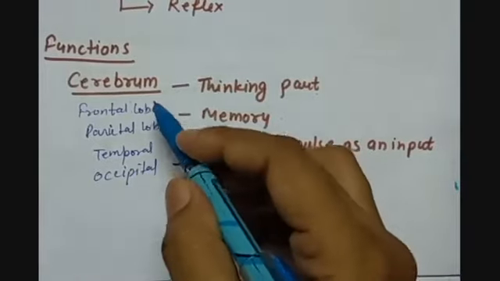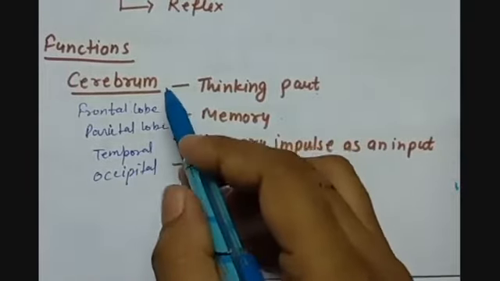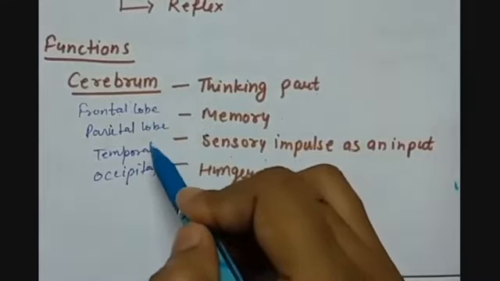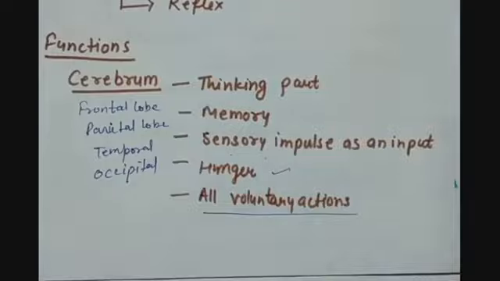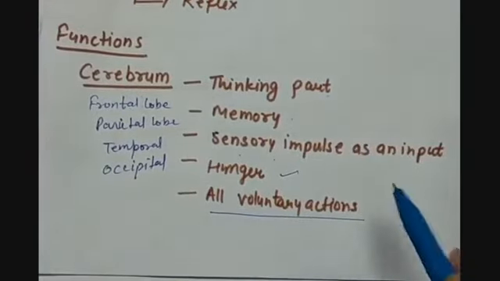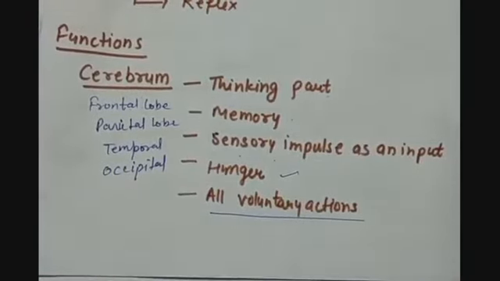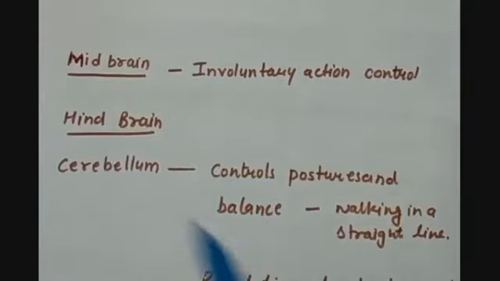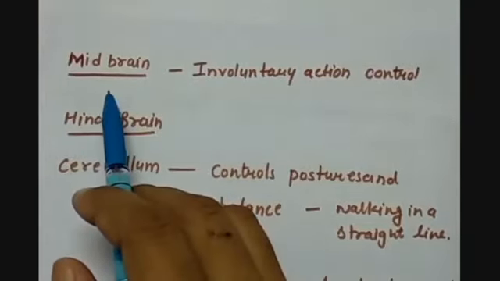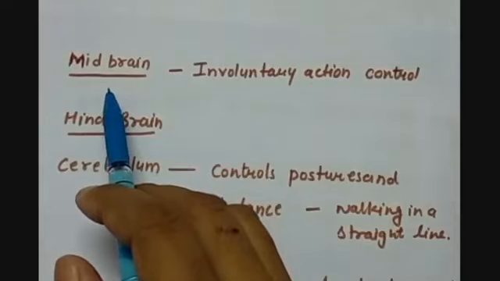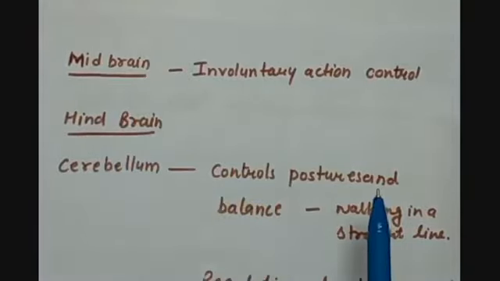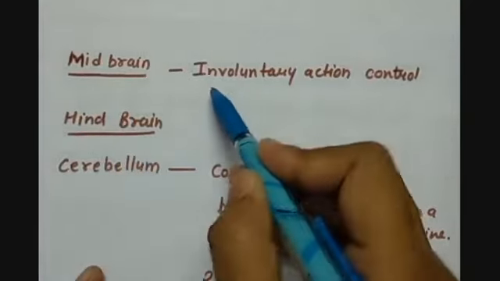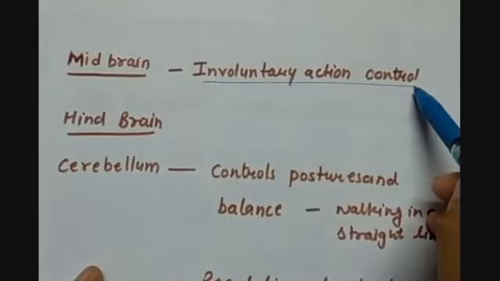These are the 4 parts of the cerebrum which perform different functions, but the common functions are given here. So the cerebrum generally controls the voluntary actions. Midbrain. Midbrain is the mid part of the brain, present in between the cerebrum and the hindbrain. Midbrain generally performs involuntary action control.